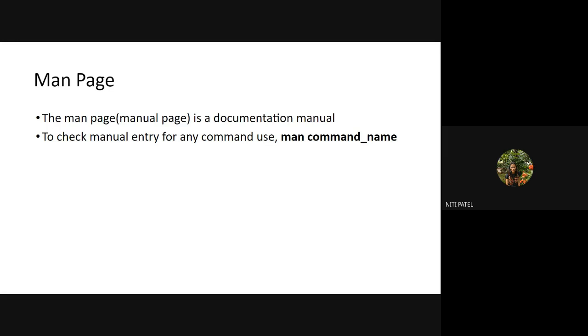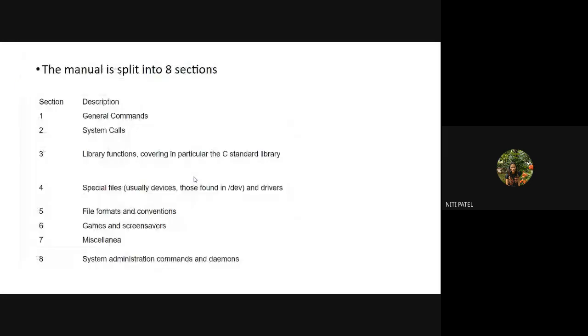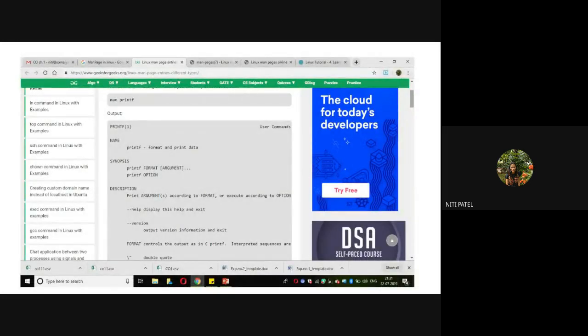Then after that, we had seen that there are different commands which can be used to find the information about the other commands in Linux. So we had seen the man page command, which is nothing but the manual documentation. If I want to find the manual documentation of any command, I have to use man followed by the command name in order to find the information about that command. So we had various options of man page also.